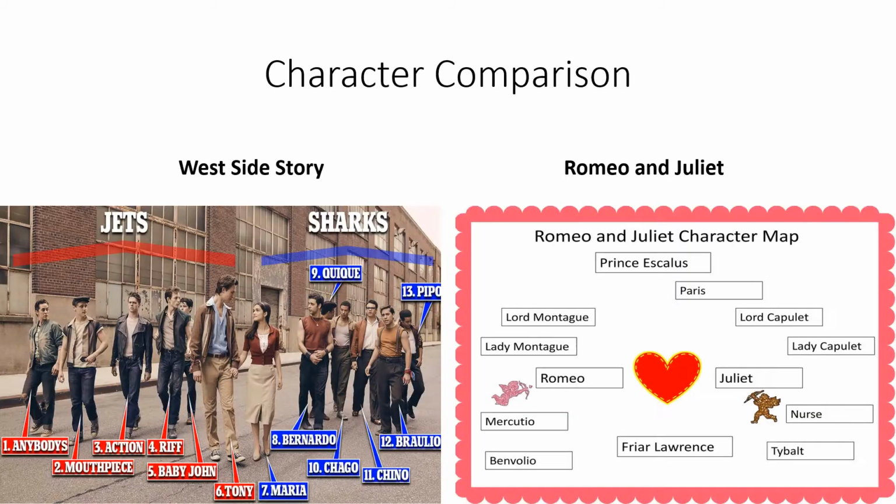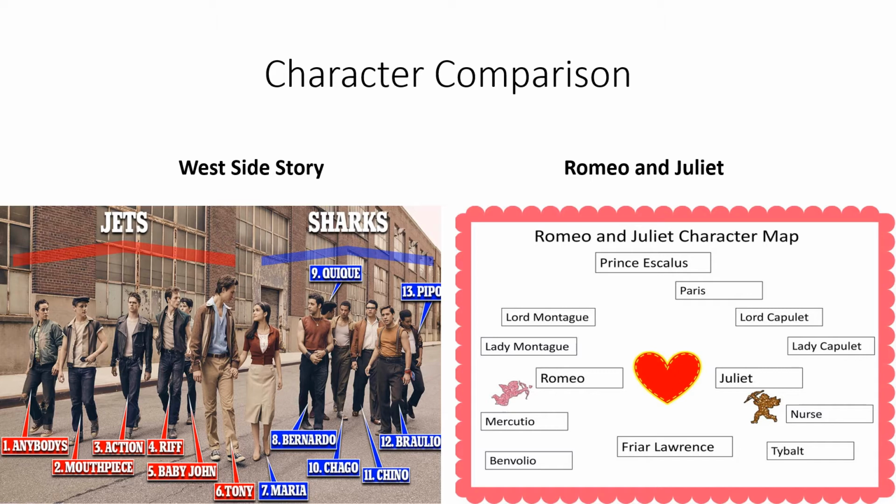Now, we will have the comparison between the characters of both stories. In the Sharks gang, in West Side Story, we have Maria, Bernardo, Anita, and Chino. This, in Romeo and Juliet, are the Capulets.